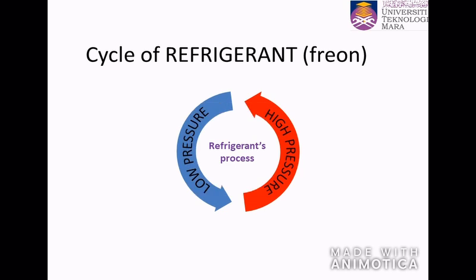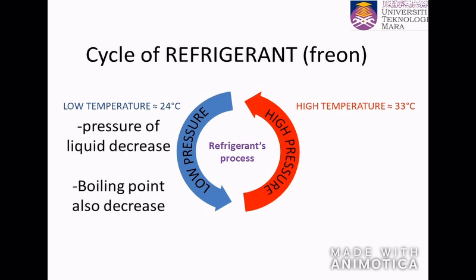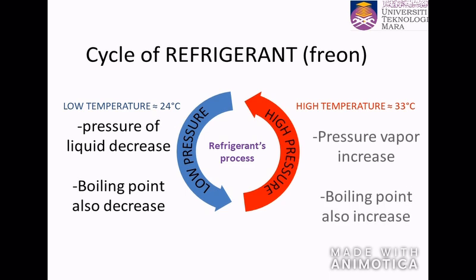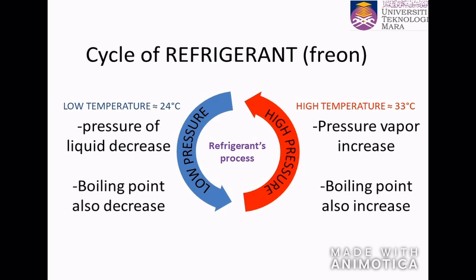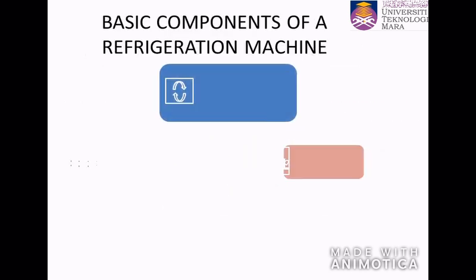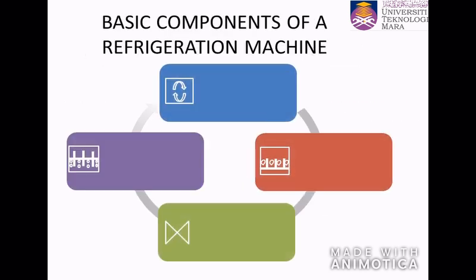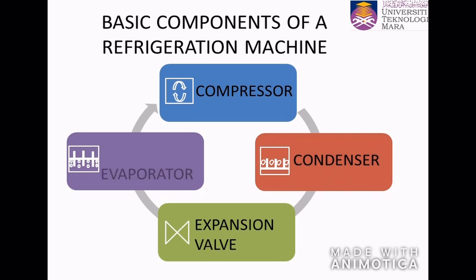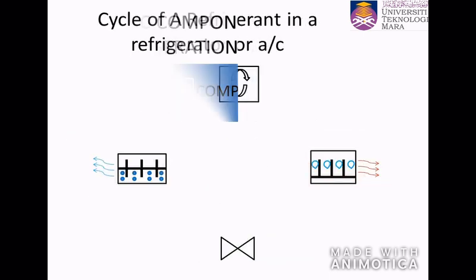Cycle of refrigerant, or also known as Freon, is actually transformation of refrigerant from high pressure to low pressure. So high pressure will produce high temperature, and when it transforms to low pressure, that will produce low temperature. Basic components of a refrigeration machine are compressor, condenser, expansion valve, and evaporator.